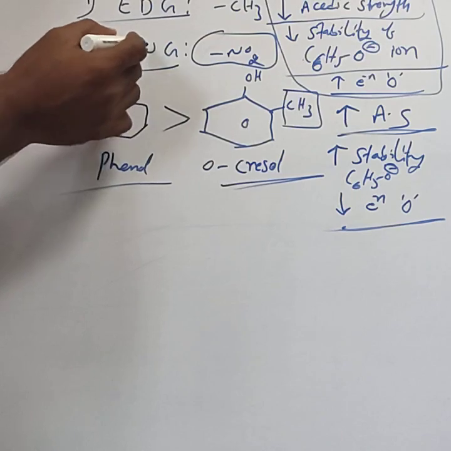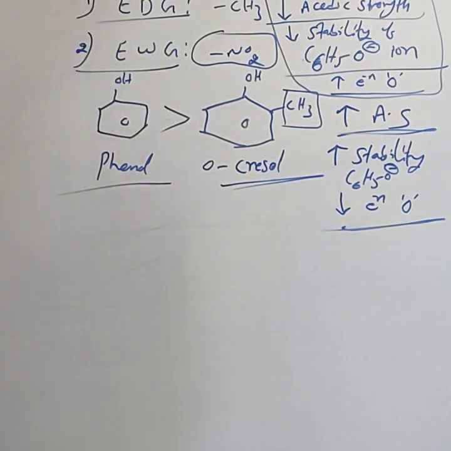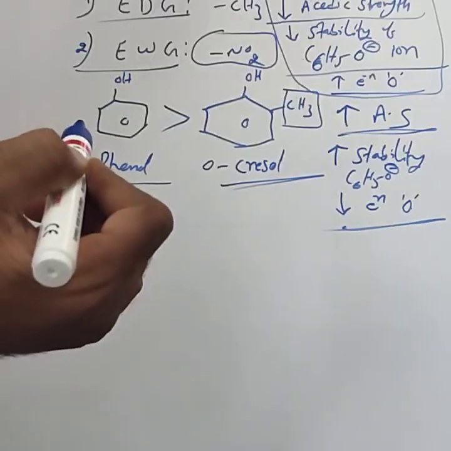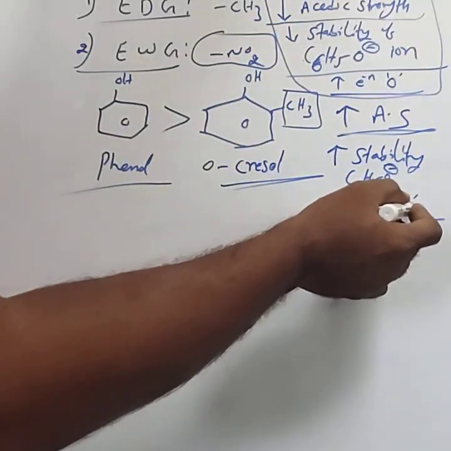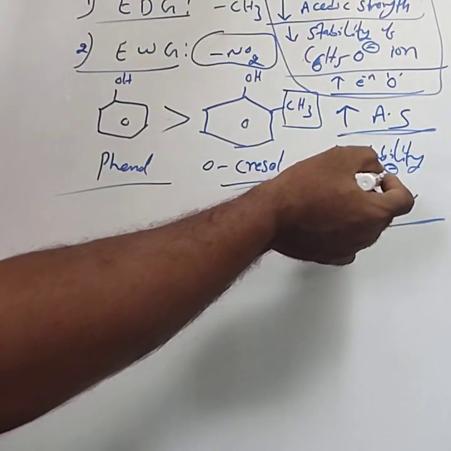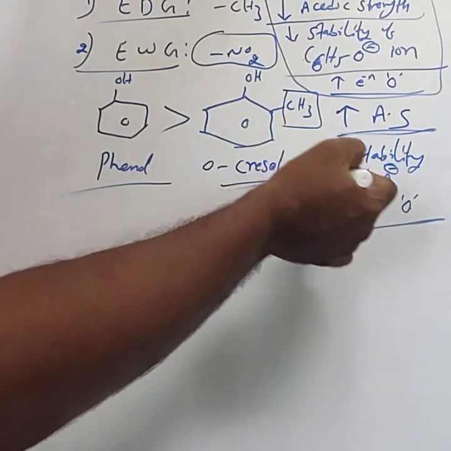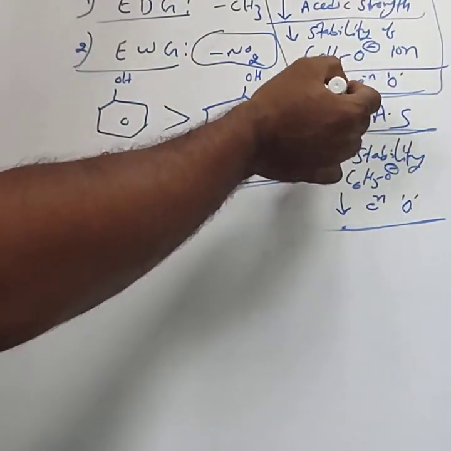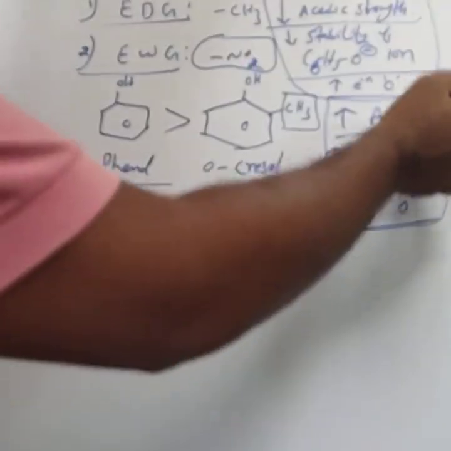Due to their electron withdrawing nature, they decrease the electron density on the oxygen atom. When the electron density decreases, the stability of the phenoxide ion increases. Due to greater stability of the phenoxide, the acidic strength of the phenol also increases.